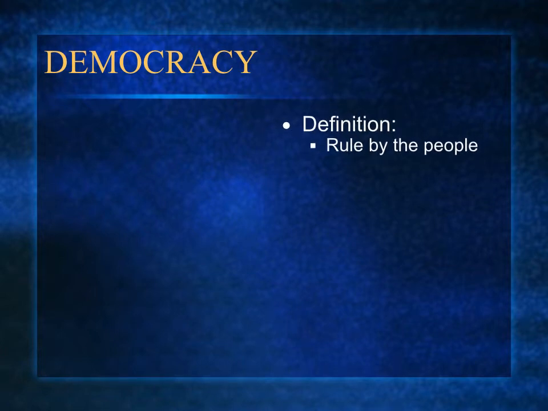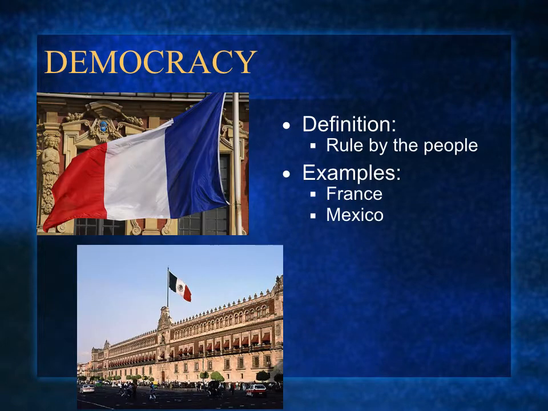In order to be a democracy, the country must be ruled by the people. In other words, some type of election must be held by the general population, giving citizens the choice in who rules their country. General examples of a democracy are France and Mexico, amongst others.